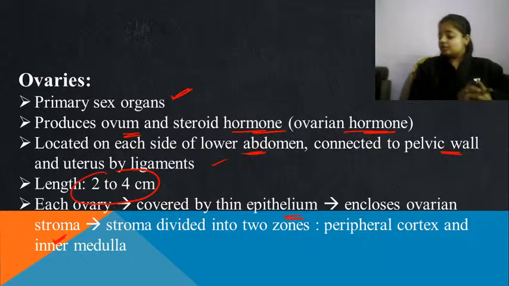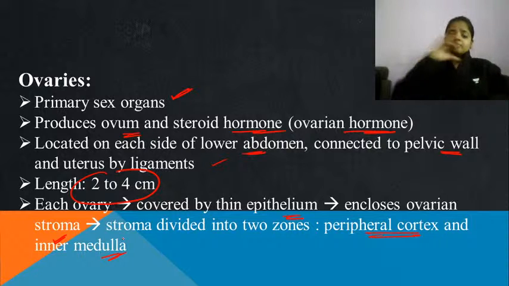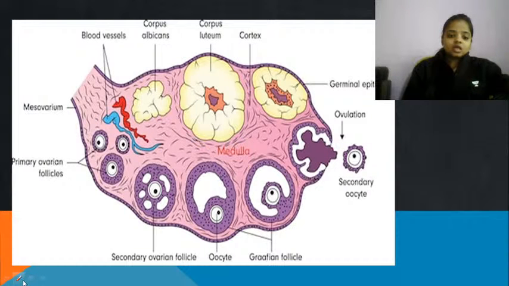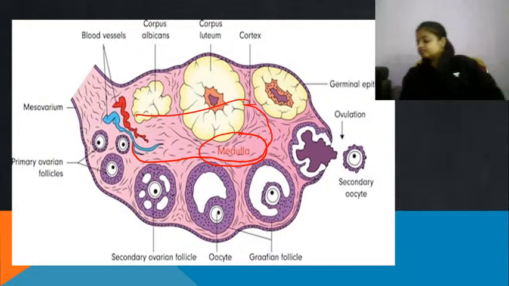Now, this stroma is divided into two different zones: peripheral cortex and inner medulla. Okay, like in the kidney, if you have studied its structure, the outer portion is the cortex and the inner portion is the medulla. The same names are there: peripheral cortex and inner medulla. Now in this figure you can see that this is the medulla area and the outside region is the cortex area. From here to here the outer part is the cortex area, while the inner is the medulla area, right?